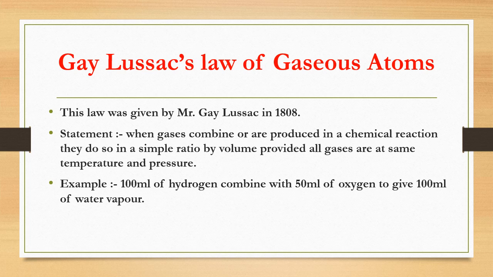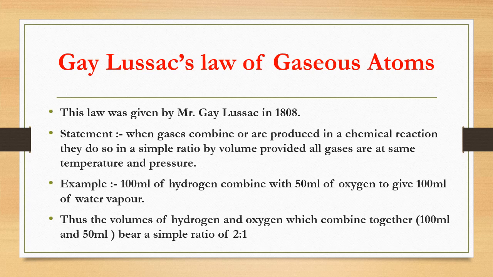Example, 100 ml of hydrogen combined with 50 ml of oxygen to give 100 ml of water vapor. Thus, the volumes of hydrogen and oxygen which combine together, that is 150 ml, bear a simple ratio of 2:1.